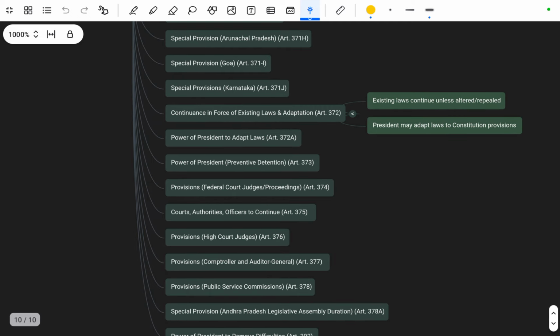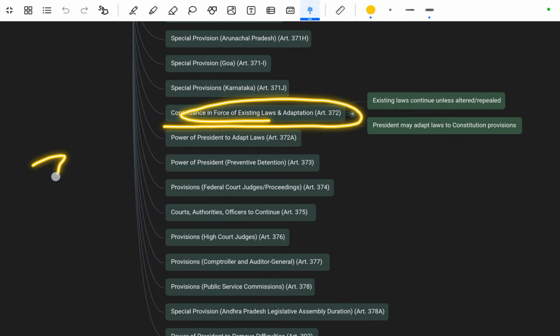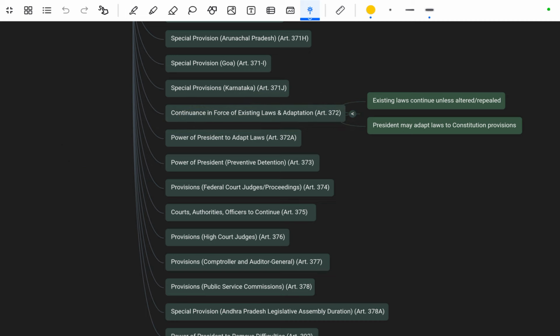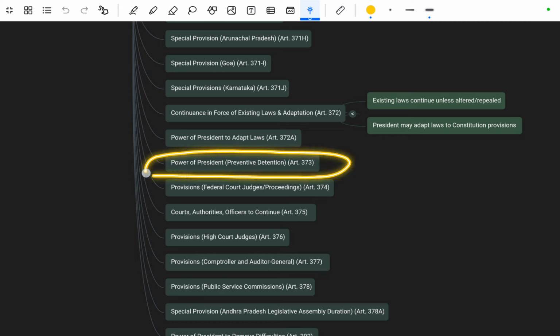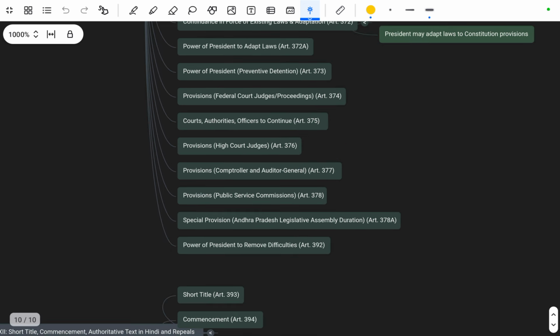Next is Article 372, that is the continuance in force of existing law and adaptation. That is, the existing law continues unless altered or repealed. The President may adopt laws subject to constitutional provision. Next is Article 372A, that is the power of the President to adopt laws. Article 373 is about the preventive detention power. On the matter of preventive detention, that is mentioned in Article 372, 373.